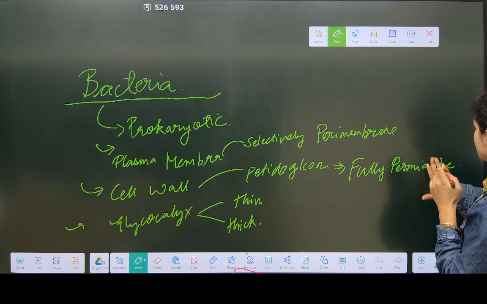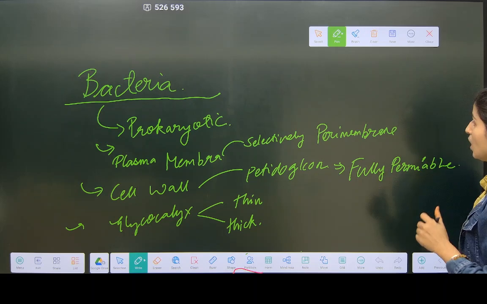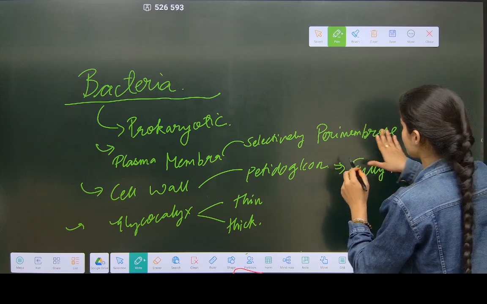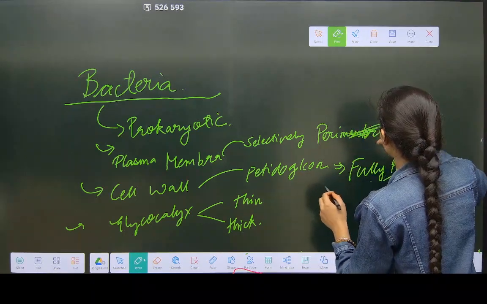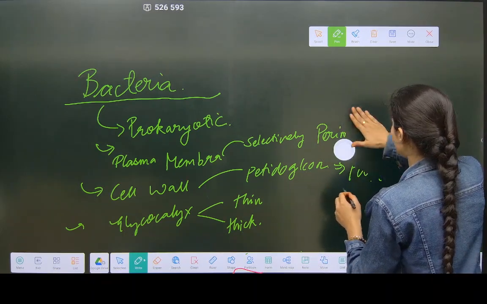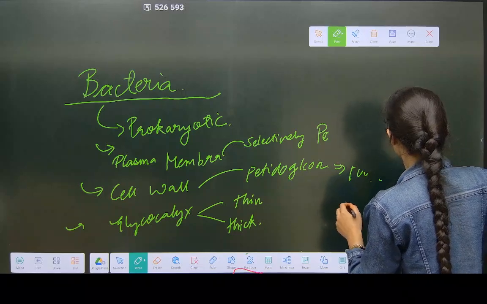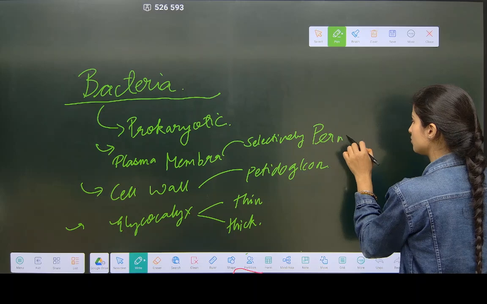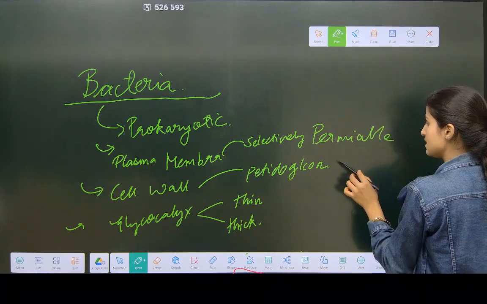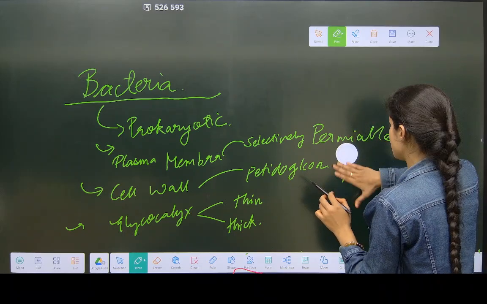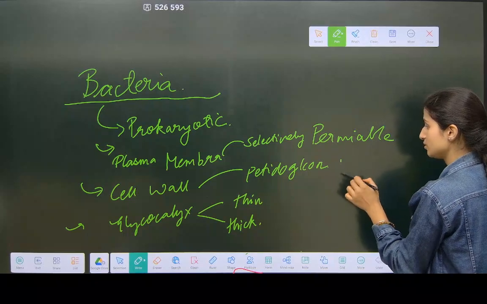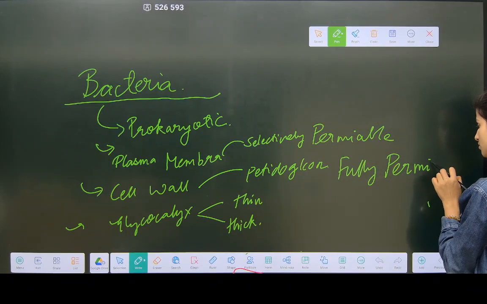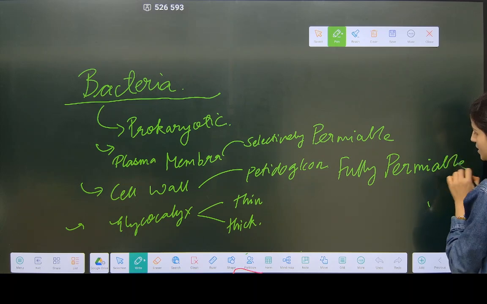What else? What were... permeable? I have written perimembrane. Okay, just a minute. And what is this? Fully permeable. Fully permeable. Okay, this is fully permeable.